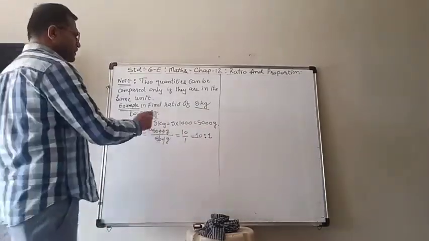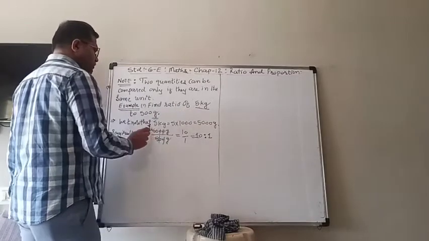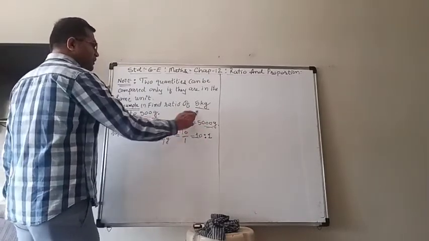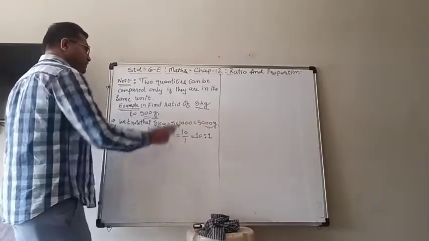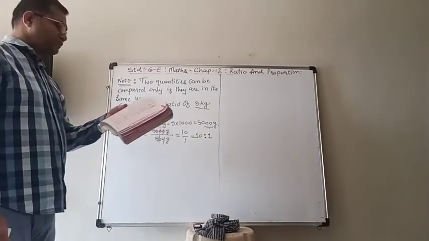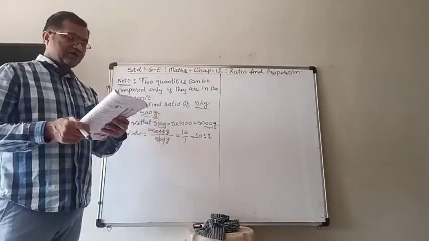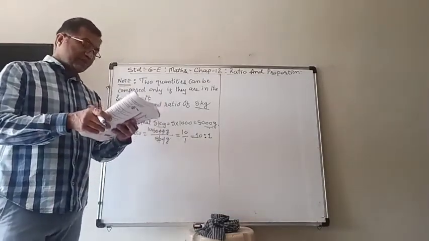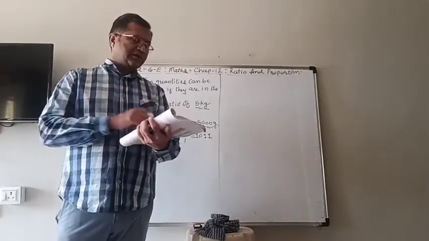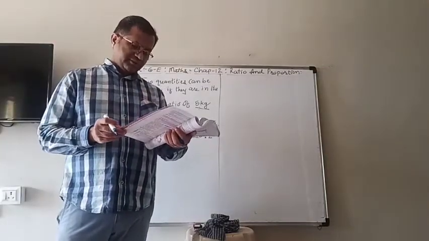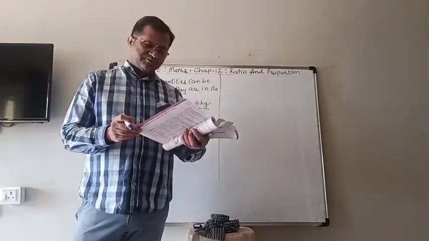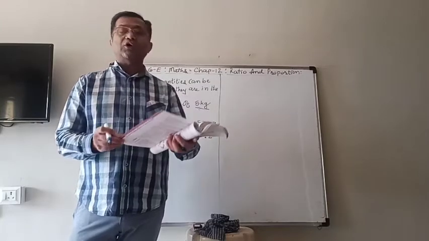So before we find the ratio, we have to make the units the same. So now 500 gram and 5000 gram. 5 kilogram will be converted into 5000 gram, and then only we can find the ratio. As here also, the length of the lizard is given. Length of a house lizard is 20 centimeter and the length of a crocodile is 4 meter.